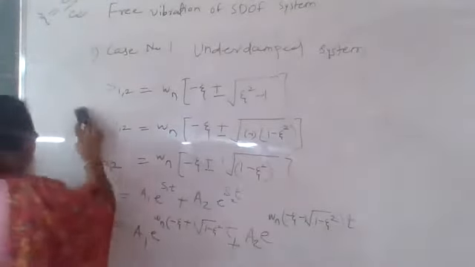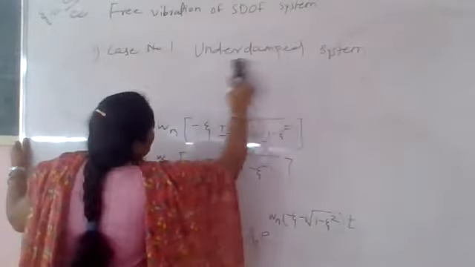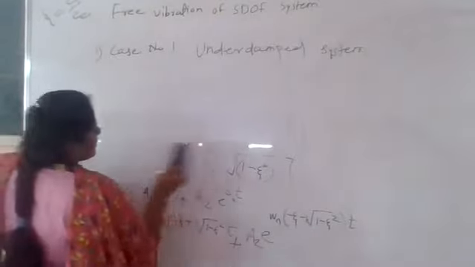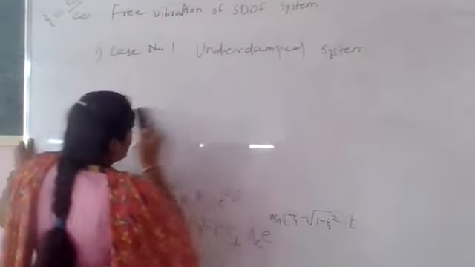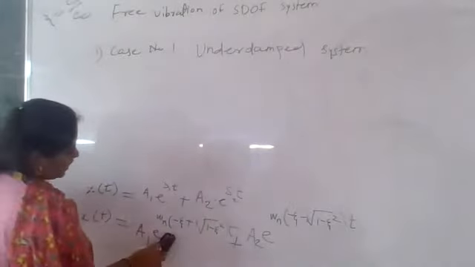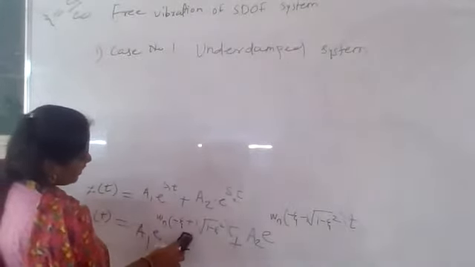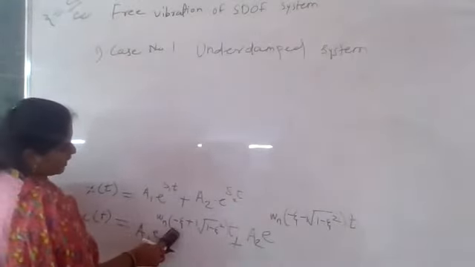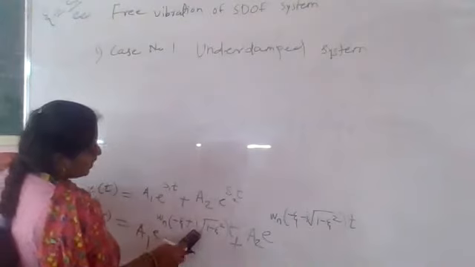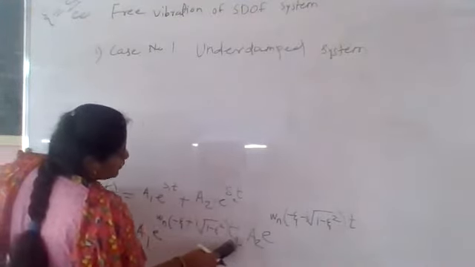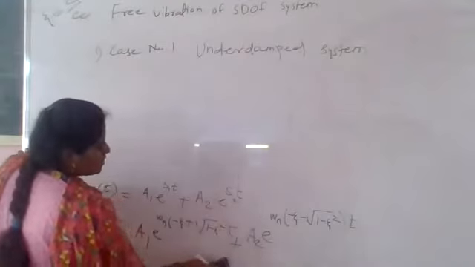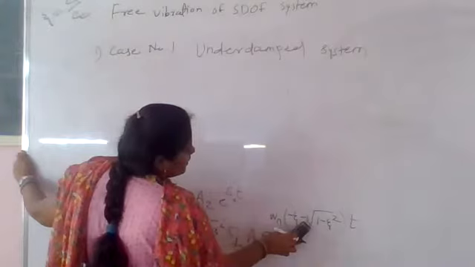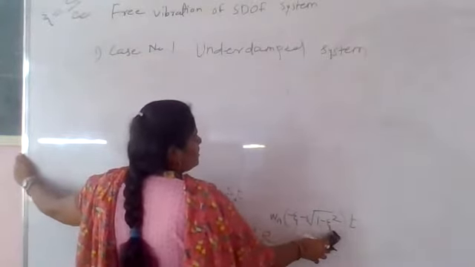Next point, write down. From this x of t, you have to take the common term outside. Mathematically we have to give the solution, whatever the basic mathematical equations we have to solve here. So x of t is a1 into e raised to omega n into bracket minus zeta plus i into root of 1 minus zeta square, bracket complete, into t, plus a2 into e raised to omega n into bracket minus zeta plus i into root of 1 minus zeta square into t.